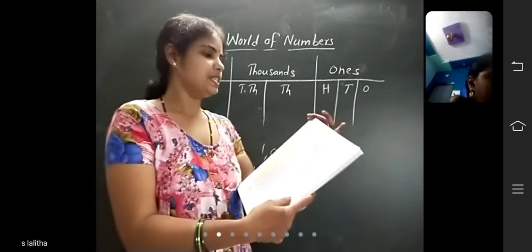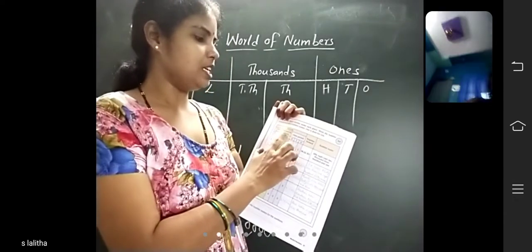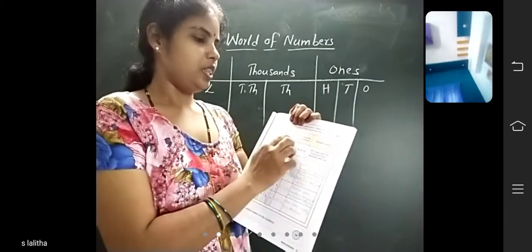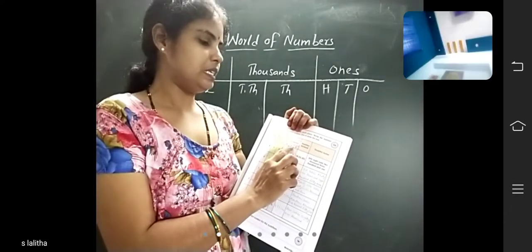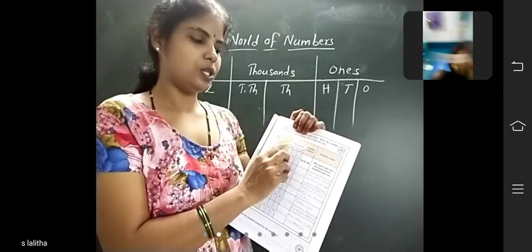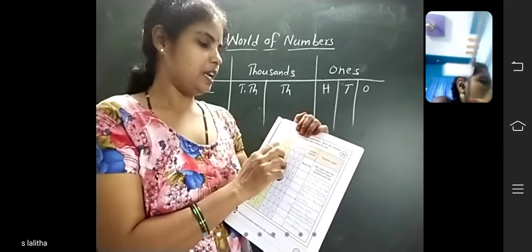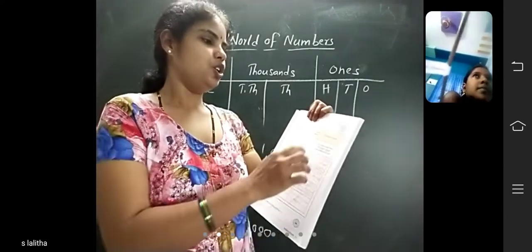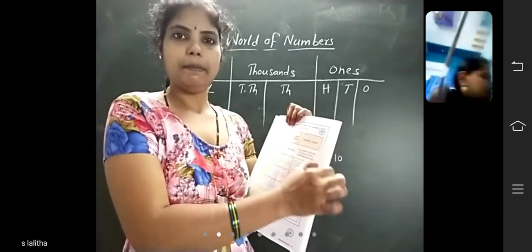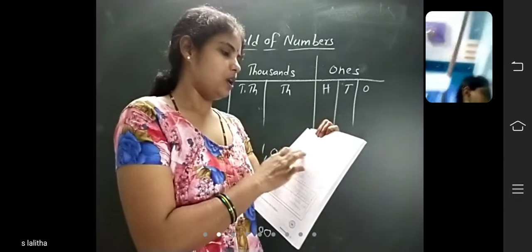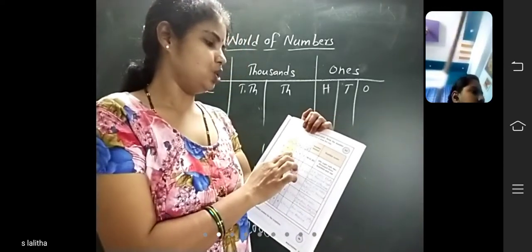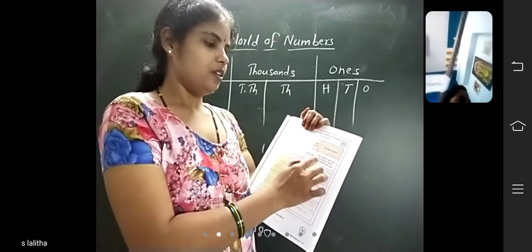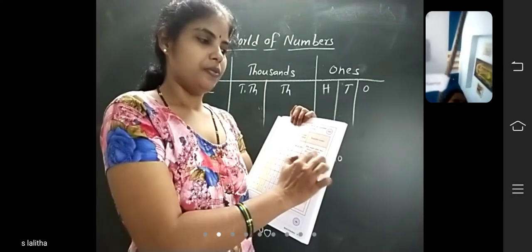Here the periods are given: lakhs period, thousands period, ones period. In the ones period, the places are ones, tens, hundreds. Thousands period: thousands, 10,000. Lakhs period: lakhs, 10 lakhs. Numbers are also given. You should write the numbers and the number names also. First one is already given, 58 lakhs 2,301. So write the number and also the number name.